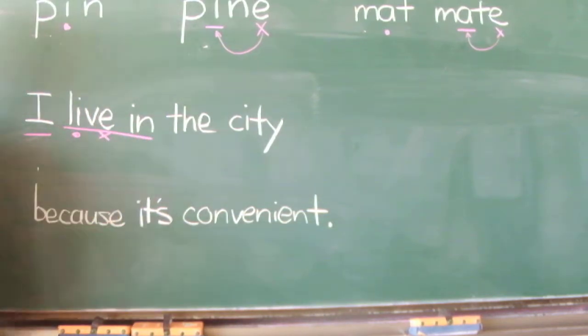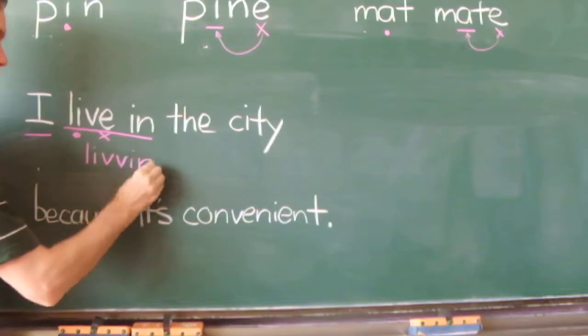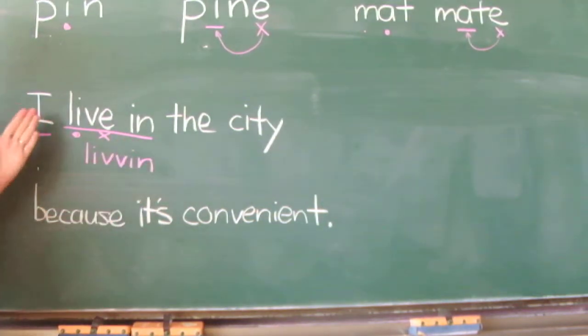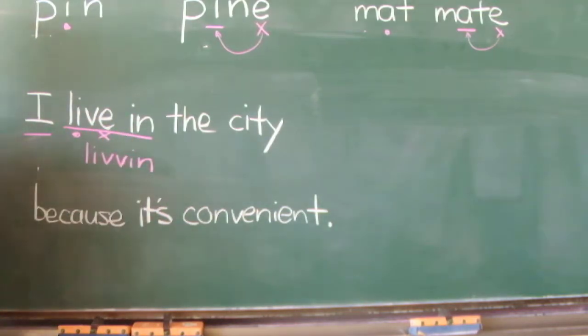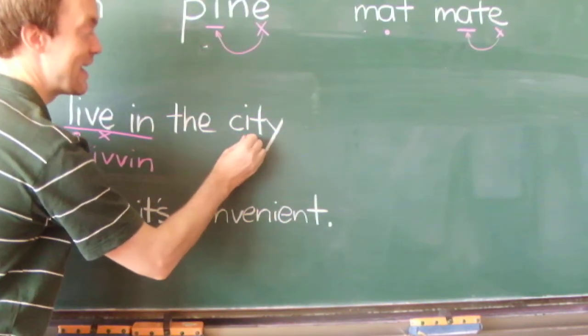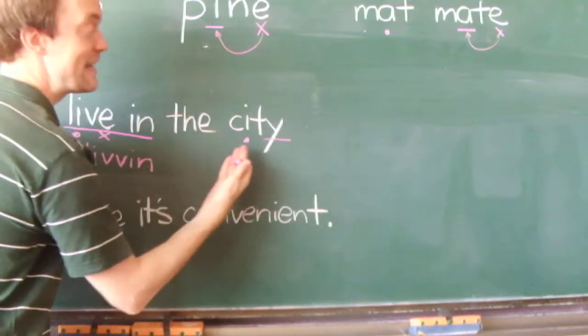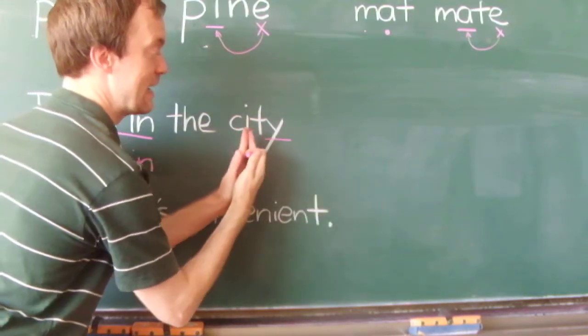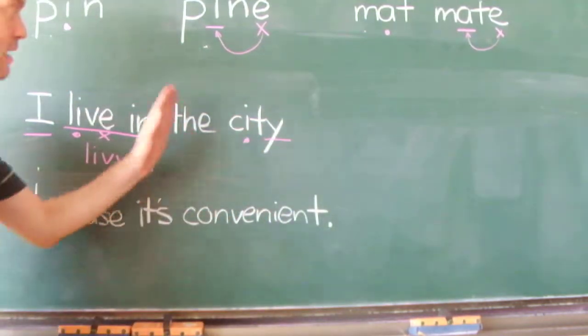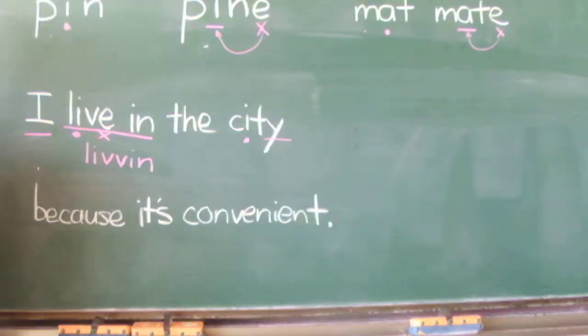Today, we're going to put these two together. So we're going to get something like this. Living. I live in the city. City. This i, short sound, and this y, e sound. City.